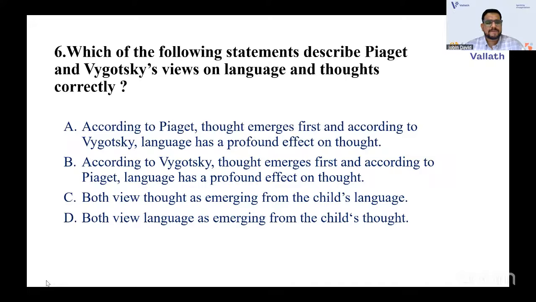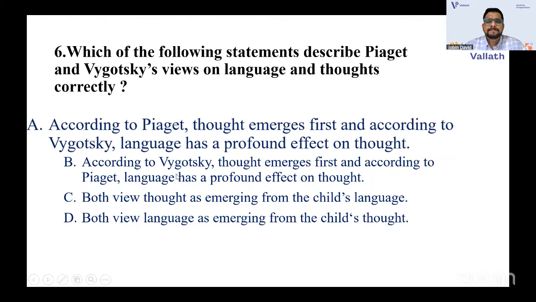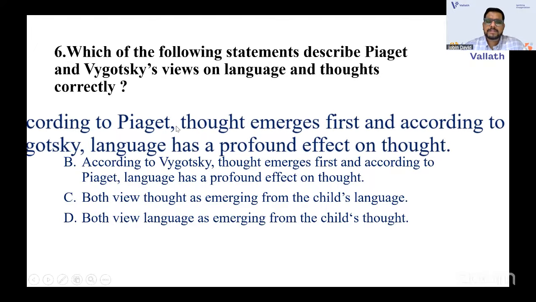So the answer is option A. According to Piaget, thought emerges first, and according to Vygotsky, language has a profound effect. So language is obviously the theory of Vygotsky, as I have told you, and that is the answer for this option.